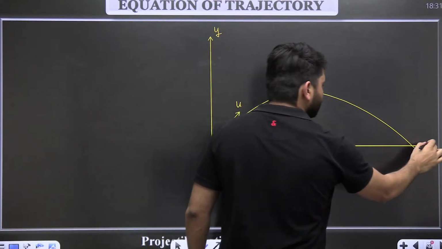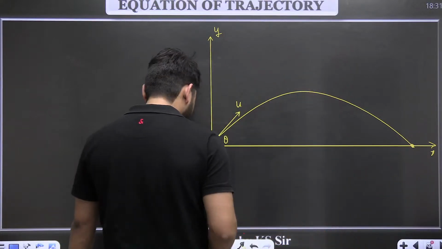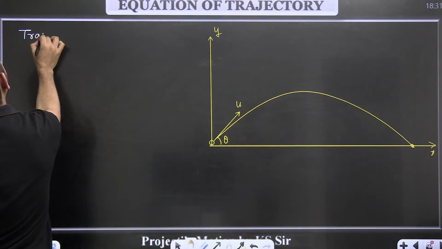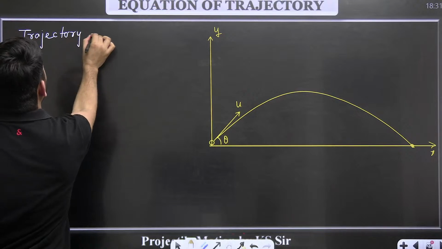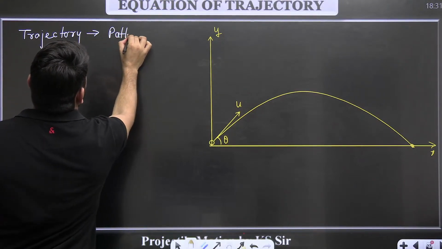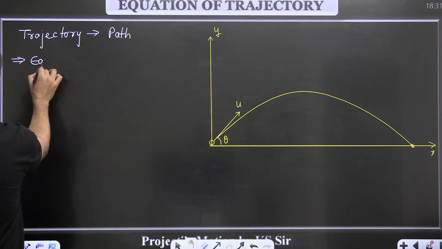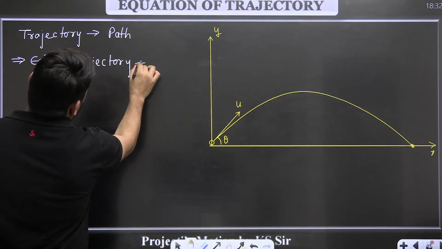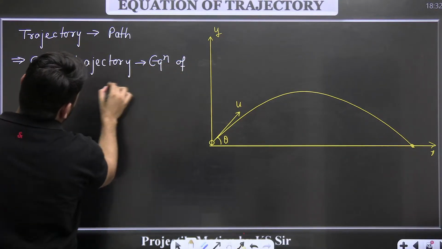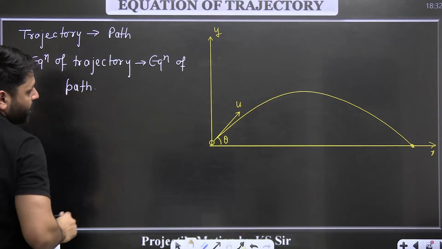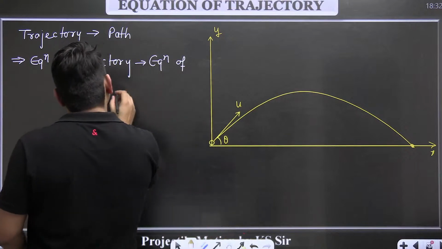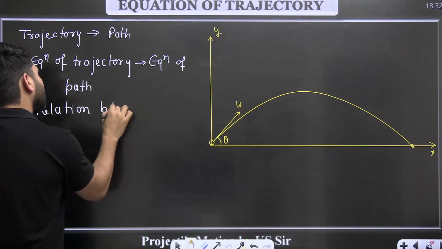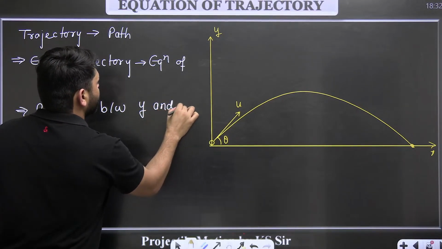So this is the y-axis and this is the x-axis. So the equation of this path means a relation between y and x.